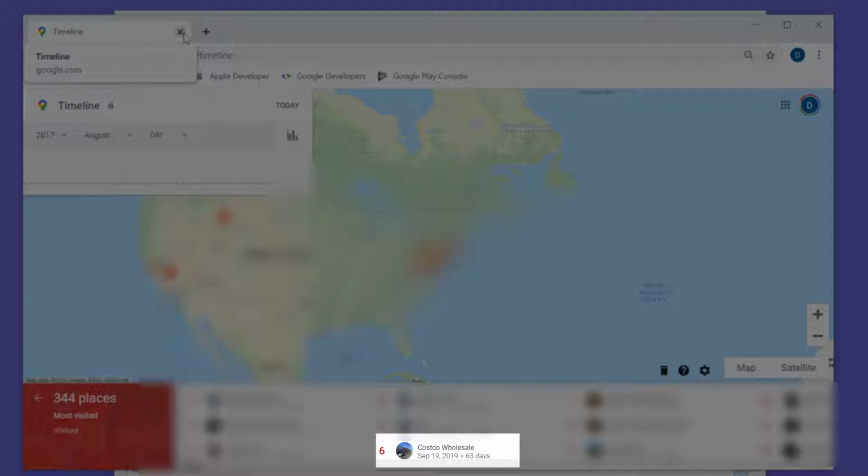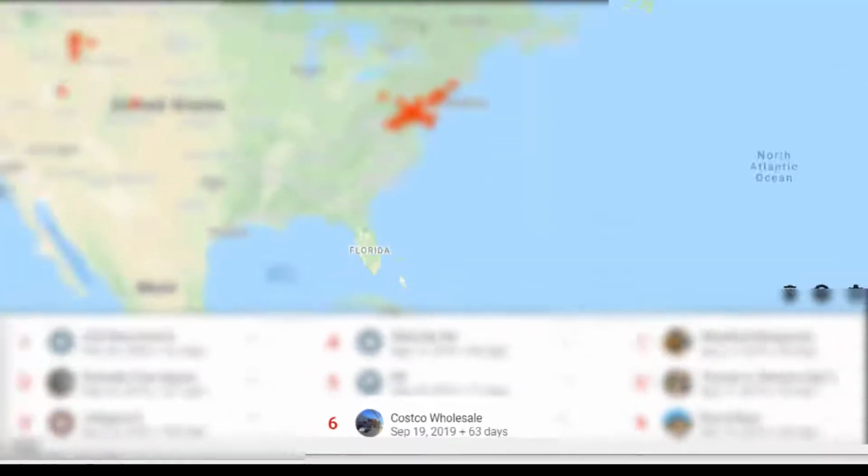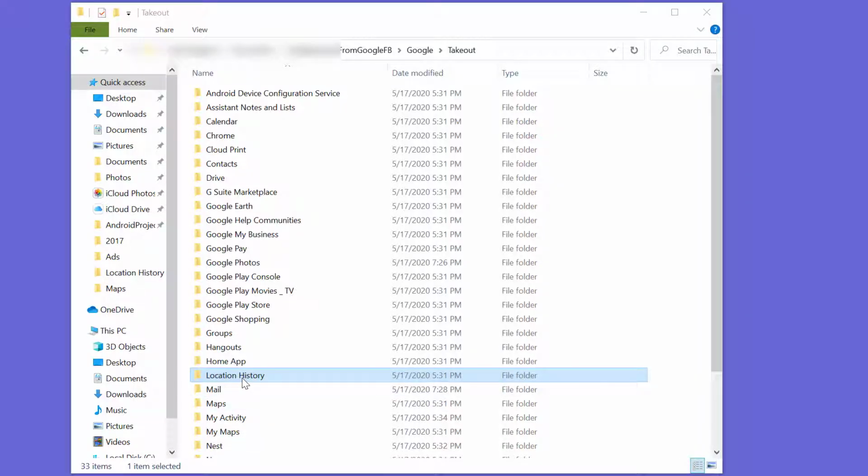So the number 1 is home, number 2 is work, and 3, 4, and 5 are family and close friend locations. And so the first thing outside of that, as you can see, is Costco. And it shows that I've been to Costco, it says 63 days. Okay, so let's look at what else Google uses in terms of tracking your locations.